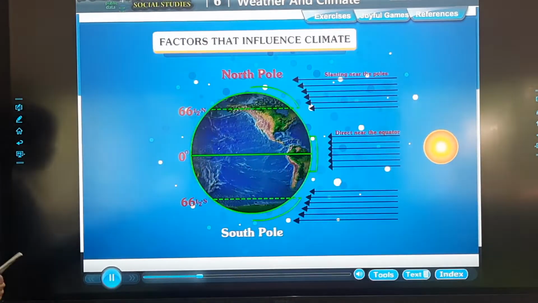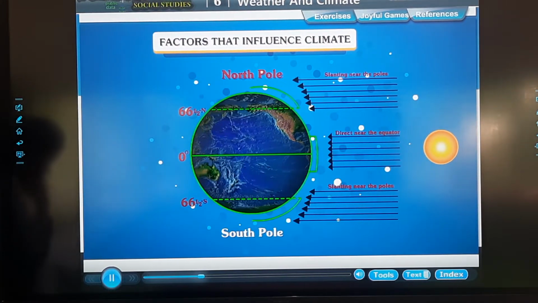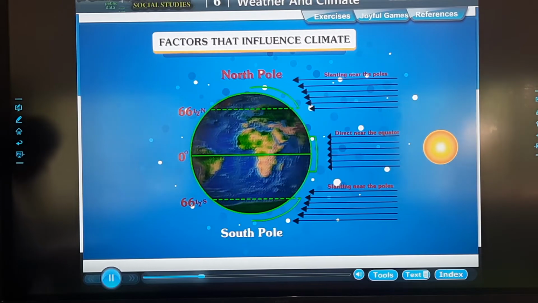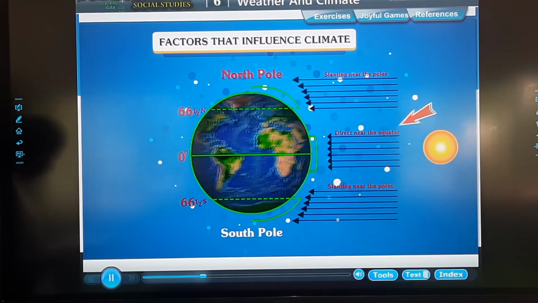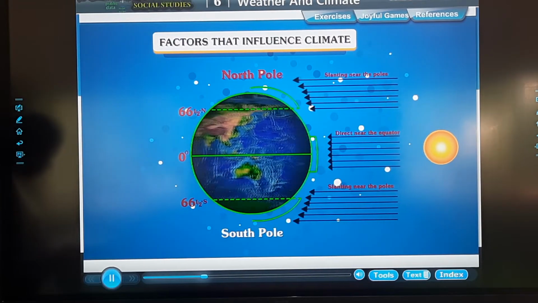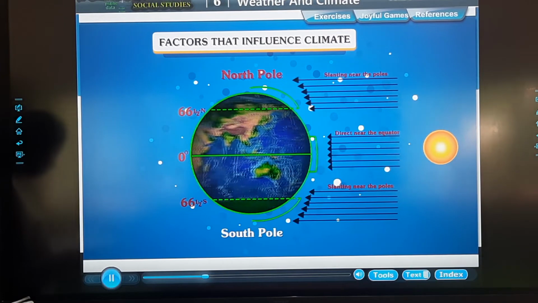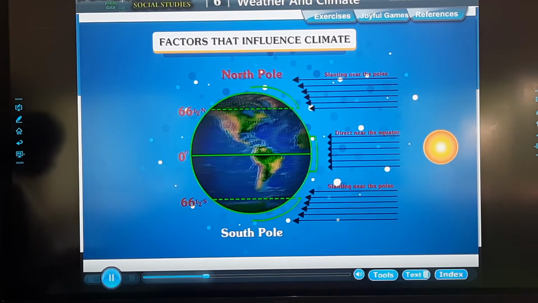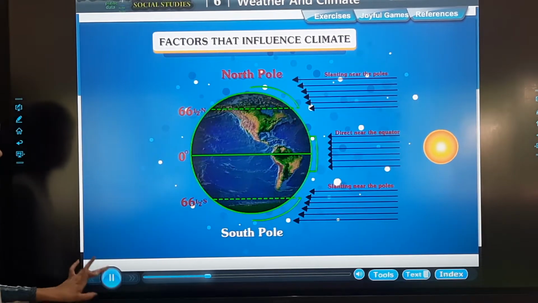Slanting rays of the sun have to travel through a greater distance and hence lose most of their heat as compared to direct rays that travel a shorter distance and hence retain most of their heat. So, the closer a place is to the equator, the hotter is its climate. The closer a place is to the poles, the colder is its climate.